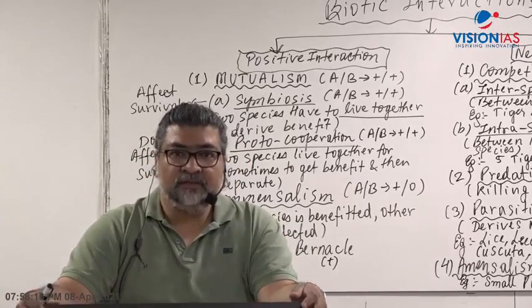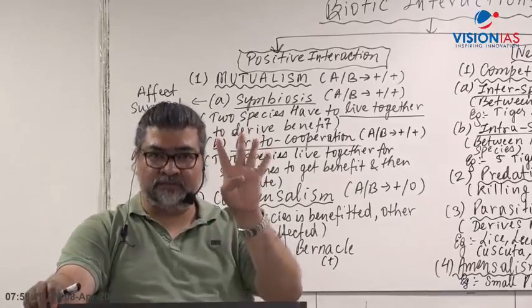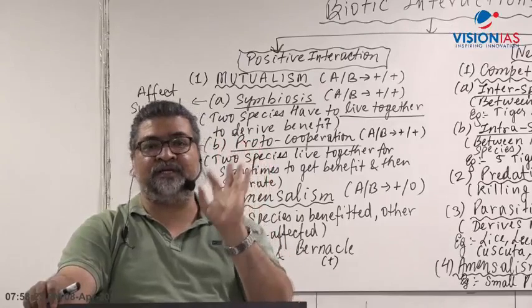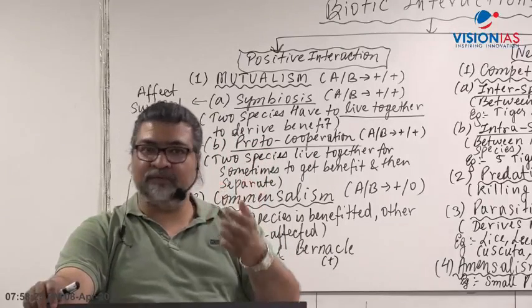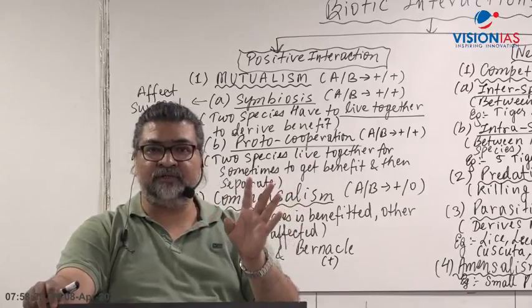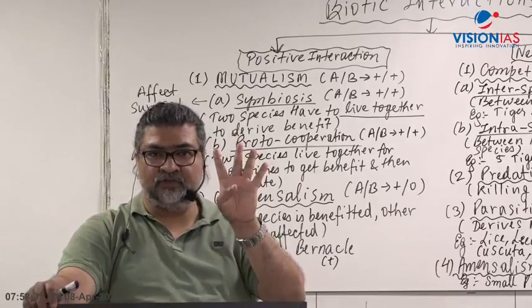Clear there? So in Vision IAS, when I start the subject, I take the first 4 classes on those basic areas. I have covered 3 classes: food chain, food web, ecosystem and all those concepts. So the first 4 classes I take on ecology, and we have completed 3.